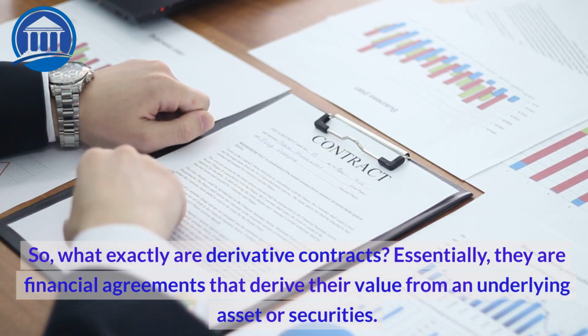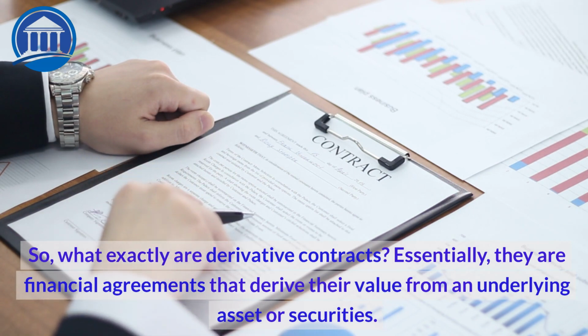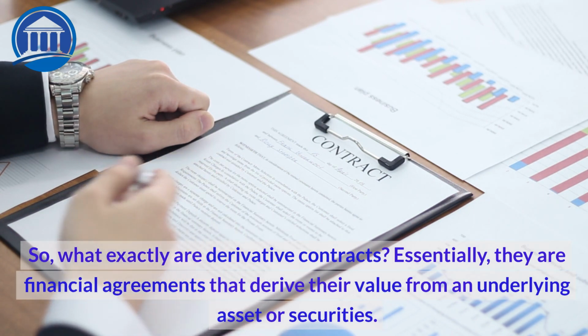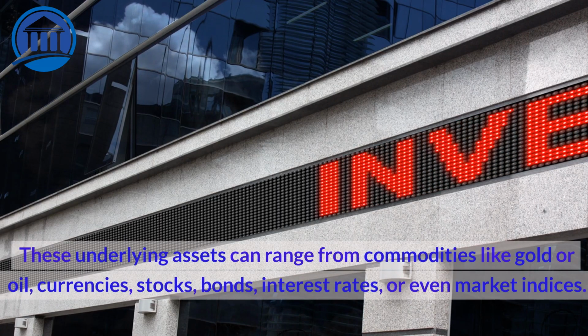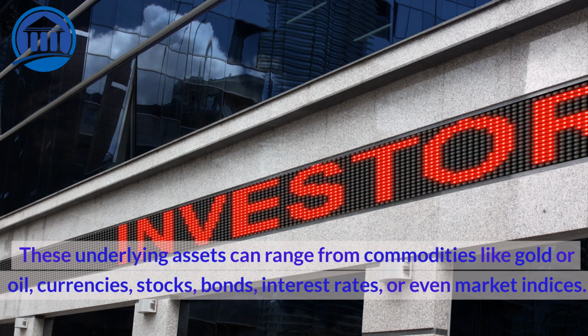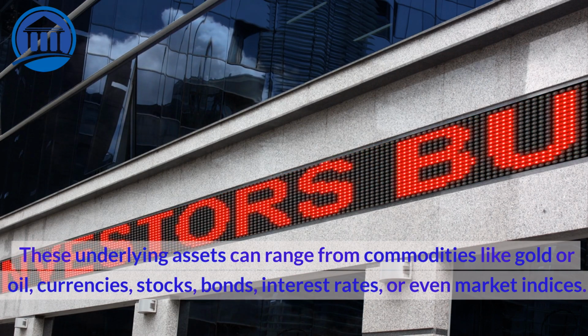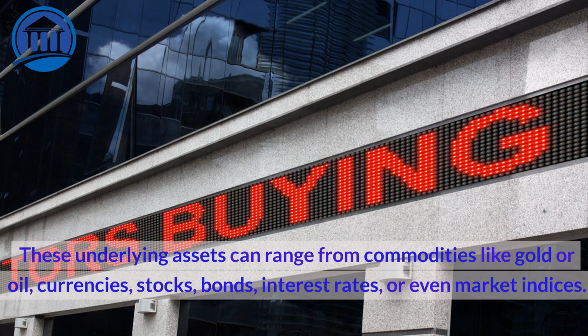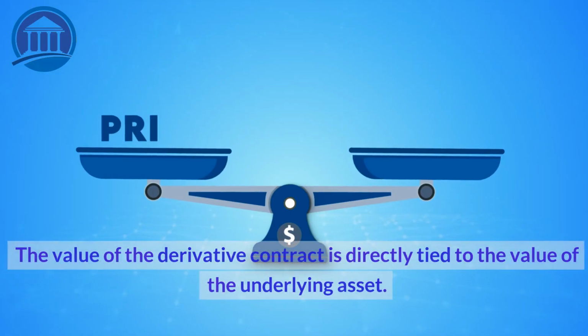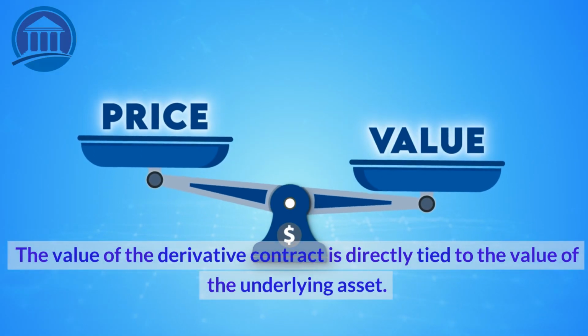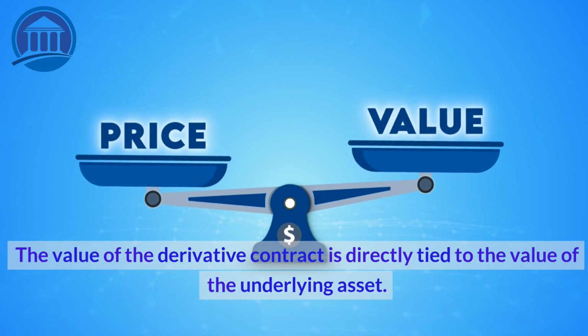Essentially, they are financial agreements that derive their value from an underlying asset or securities. These underlying assets can range from commodities like gold or oil, currencies, stocks, bonds, interest rates, or even market indices. The value of the derivative contract is directly tied to the value of the underlying asset.